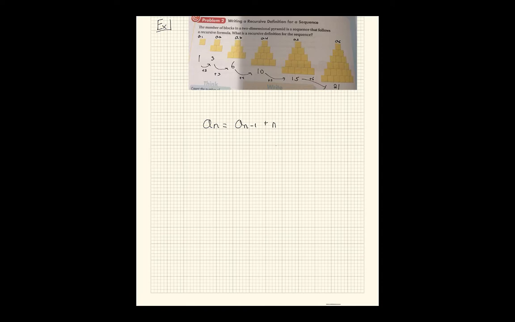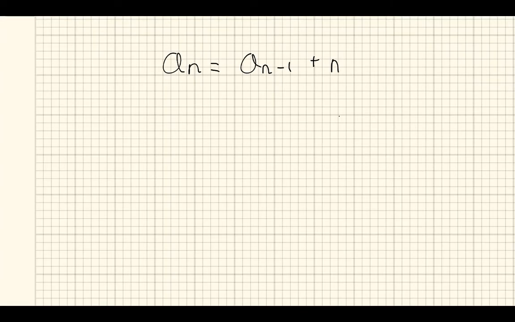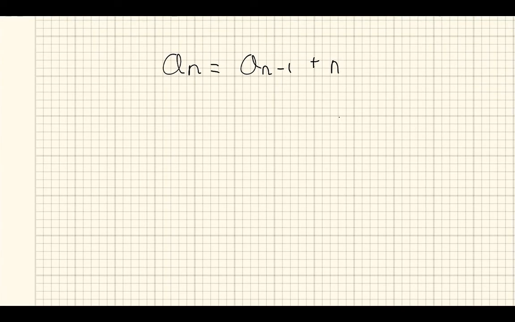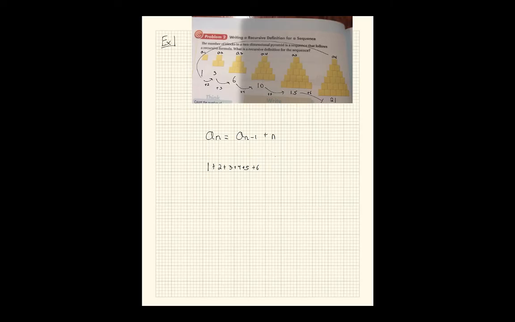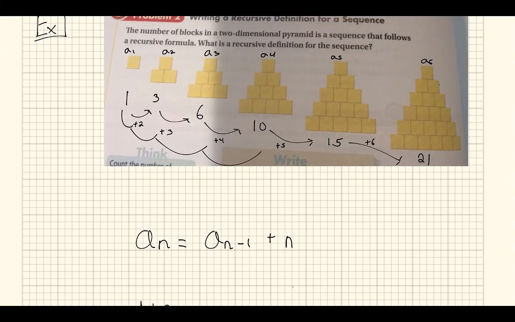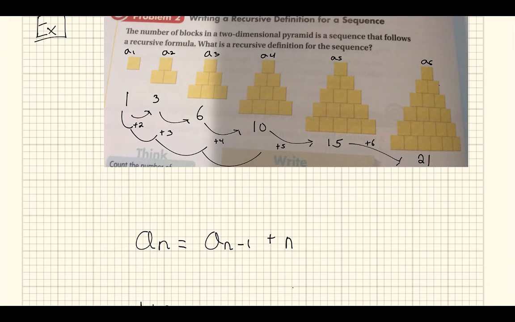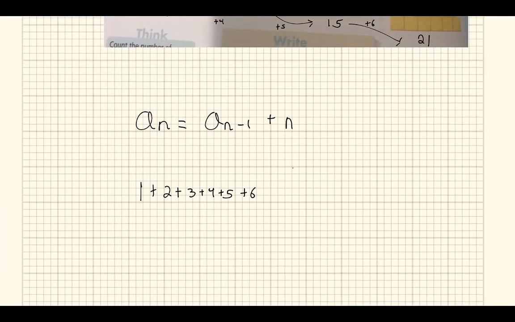Let's look at this. Say we wanted to add all the numbers between 1 and 100: 1 plus 2 plus 3 plus 4 plus 5 plus 6. Technically, this is what we're doing with this pyramid. We take 1, add 2, add 3, add 4, add 5, add 6, add 7, and so on. So how did Carl do this? Well, he looked at it like this.